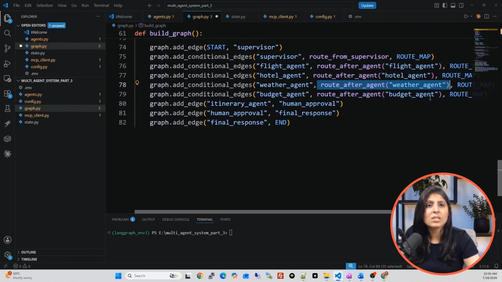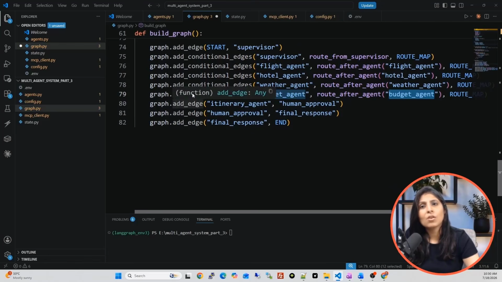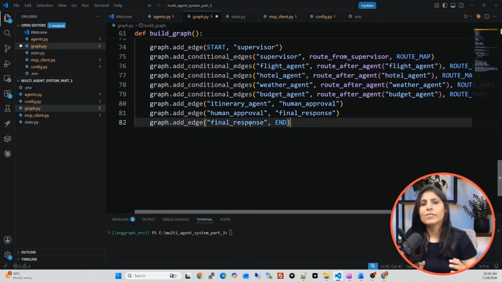So once the budget agent's task is done, then we are not using a conditional edge like this. After that, we are using add edge. Why? Because after that, we know that we need human approval. Then after human approval, we need the final response. And after the final response, the flow should end. So that is what we are doing.